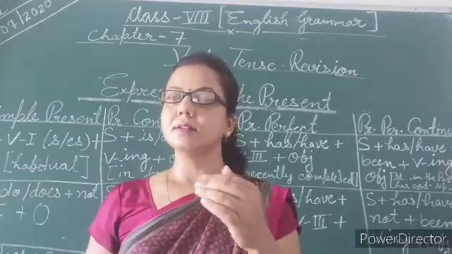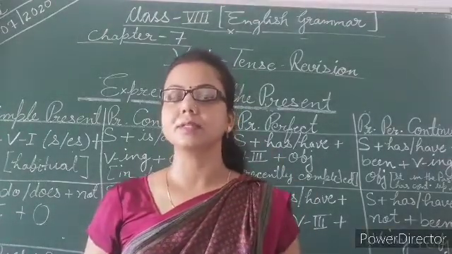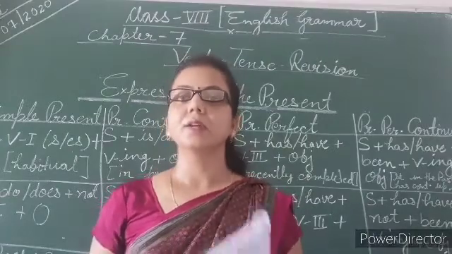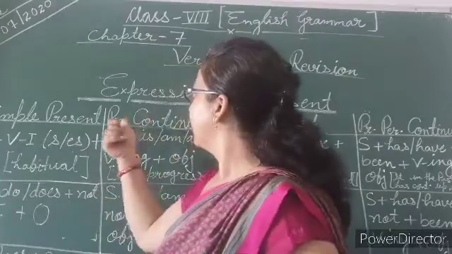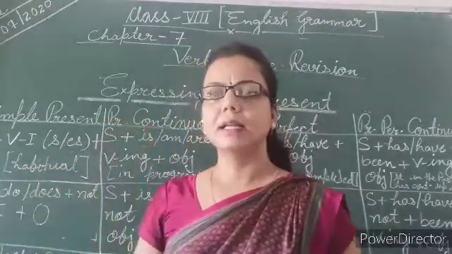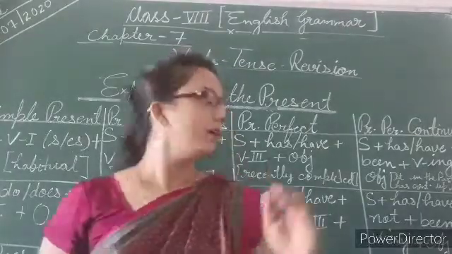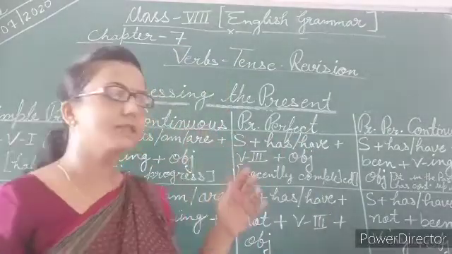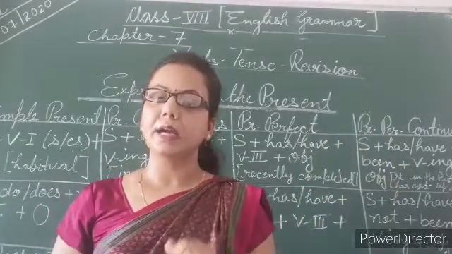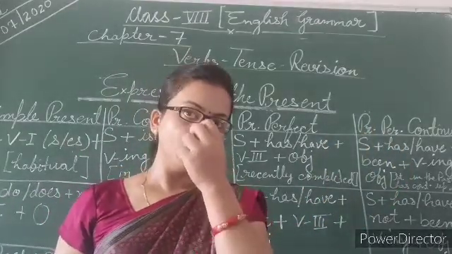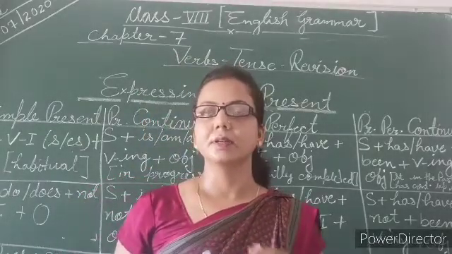Then something that is in continuity means verbs ing form. Yes, verbs ing form. The given verbs ing forms here are used in present continuous. Continuous in any continuous means ing form. This is sure that if it is present continuous or present perfect continuous, the verb form will be ing form. So now, what is the meaning of when we can use present continuous?